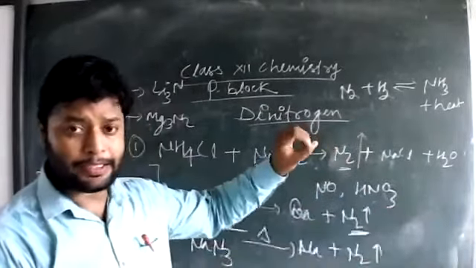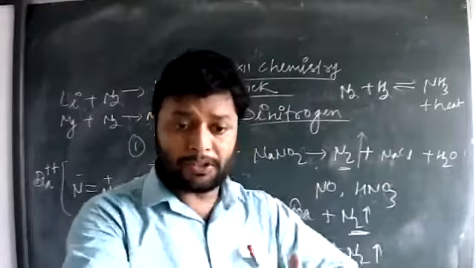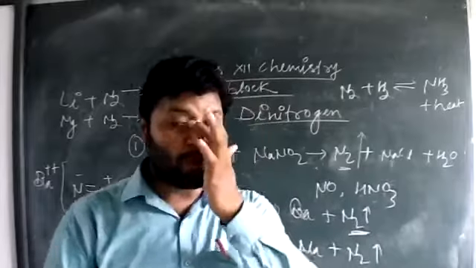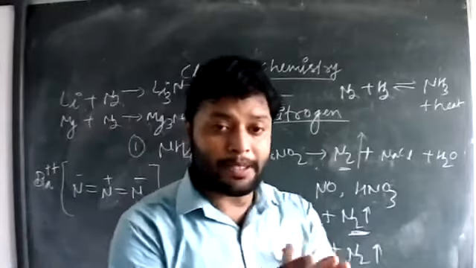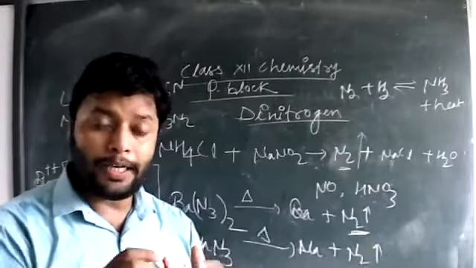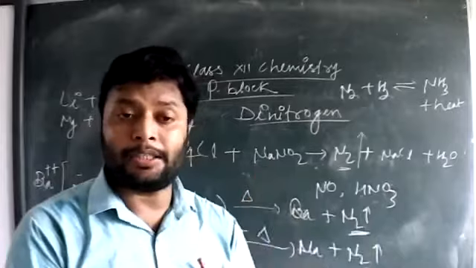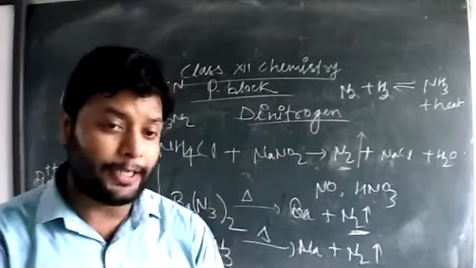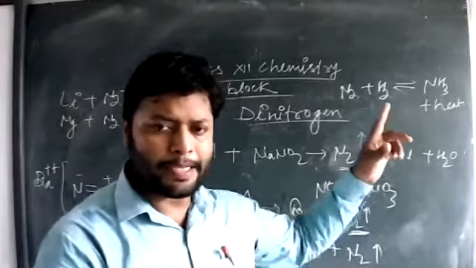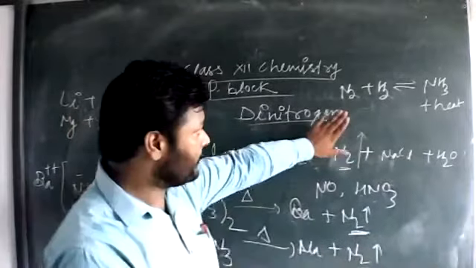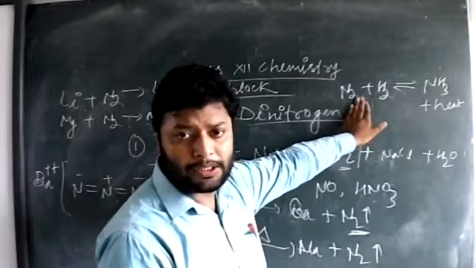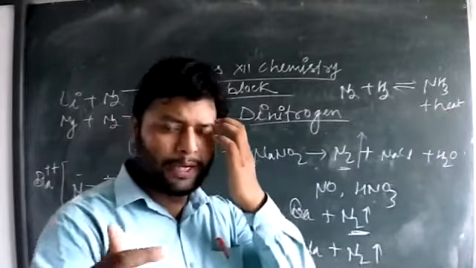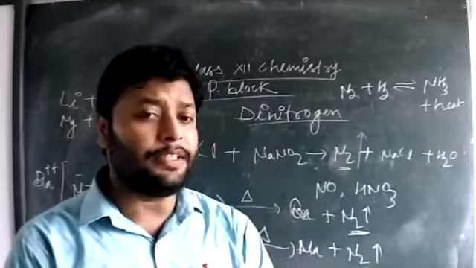This is a reversible reaction and we have to study it because it is the next topic, ammonia. We have to study how ammonia is formed by Haber's process and the optimum conditions at which we can get high-efficiency ammonia from nitrogen and hydrogen. We will deal with that reaction in the next part. This is also one of the chemical properties of nitrogen. It is an exothermic process, and about 41 kilojoule per mole of energy is released.